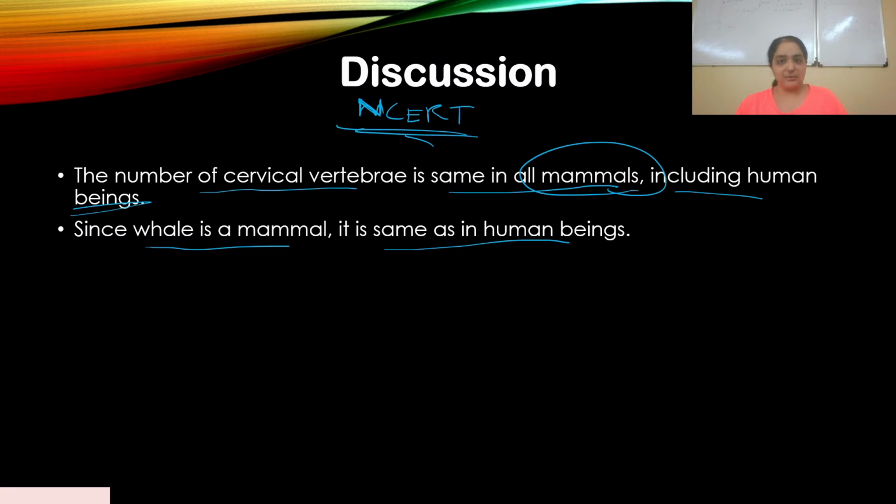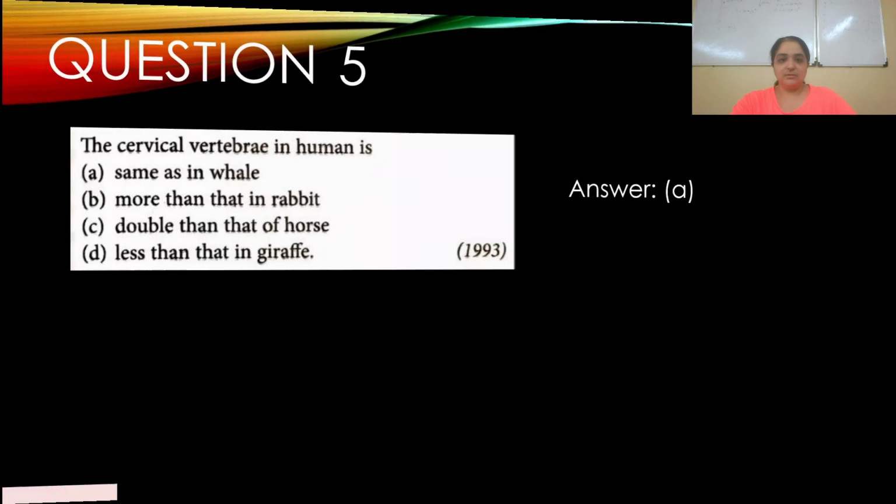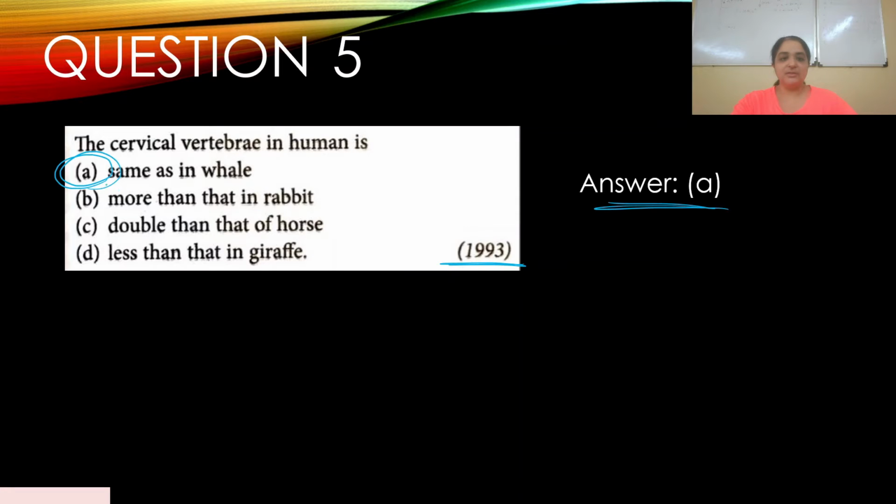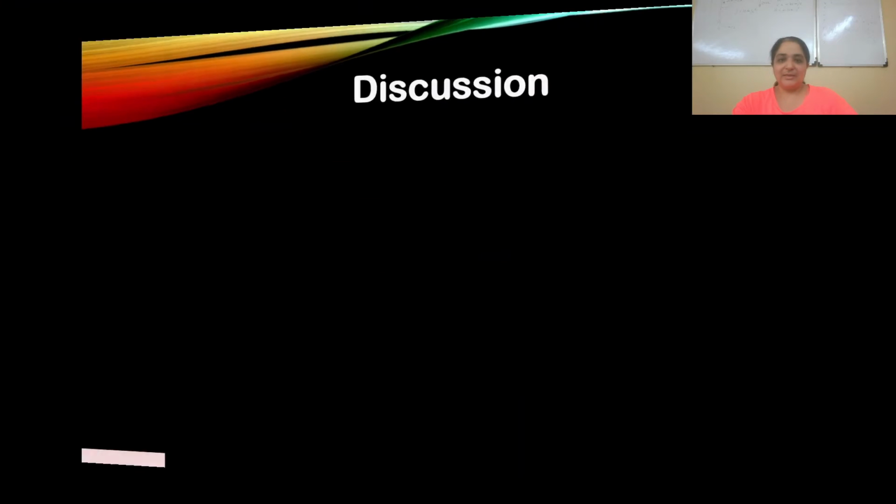But whale is also a mammal. So clearly, if you go back to your question, yes, cervical vertebrae in humans is same as in whale. The giveaway was that all of them given here are mammals. Rabbit is a mammal, horse is a mammal, giraffe is a mammal, but obviously it's not more than or double that. If you knew that theory, the fact, then obviously according to that, A is the right answer. Okay, clear?